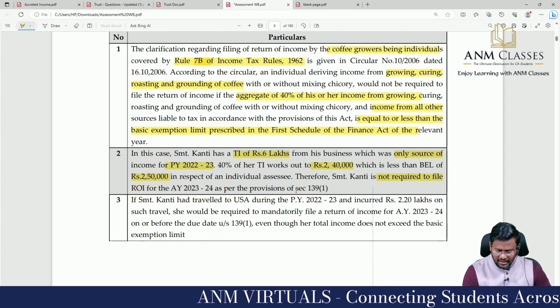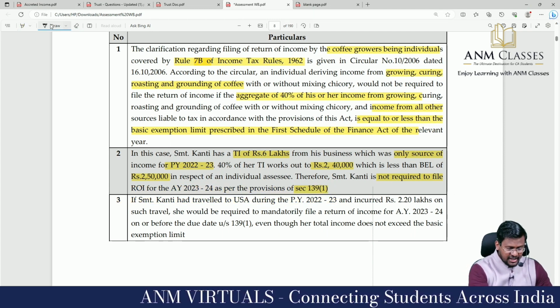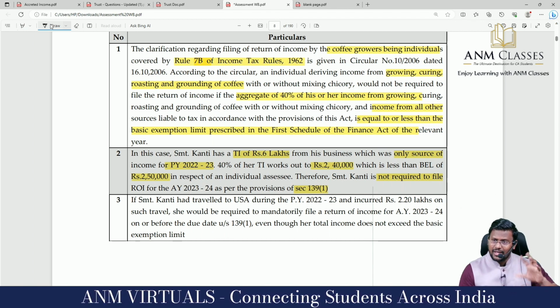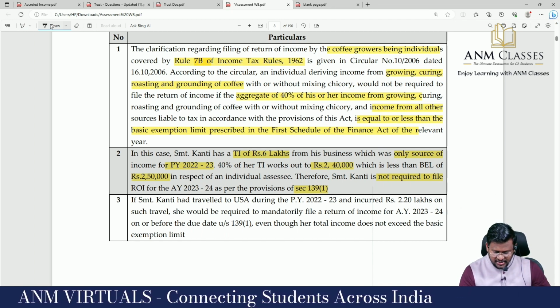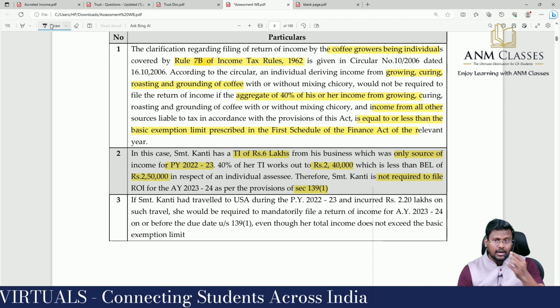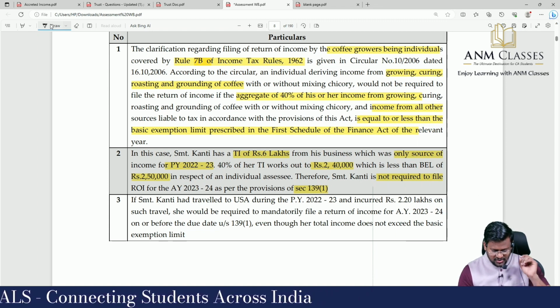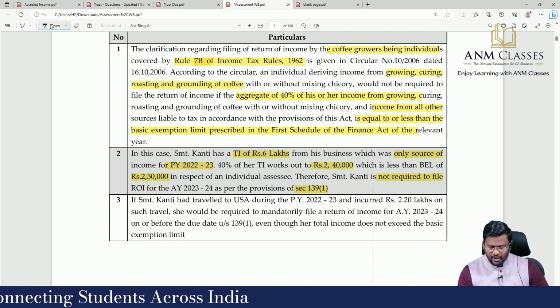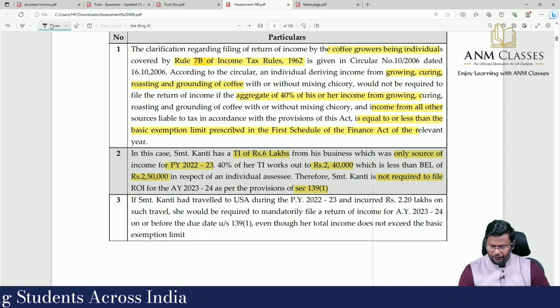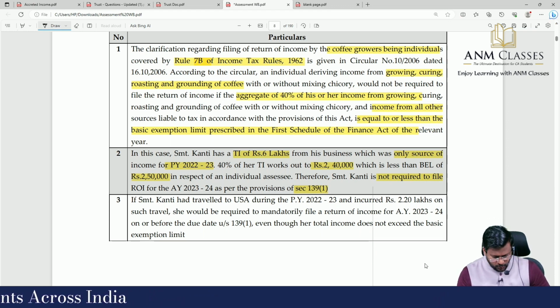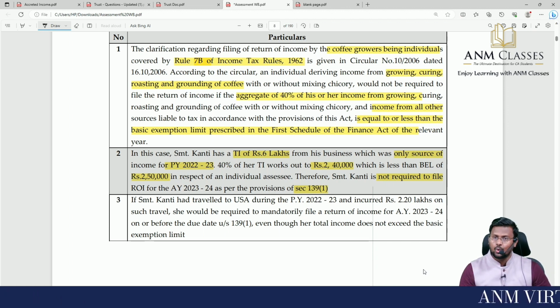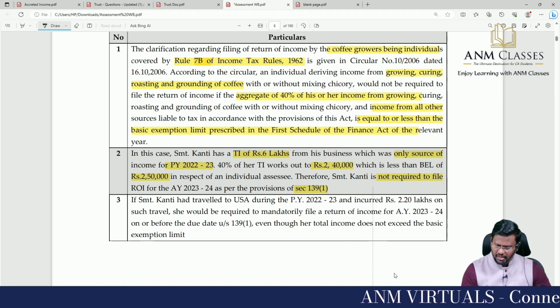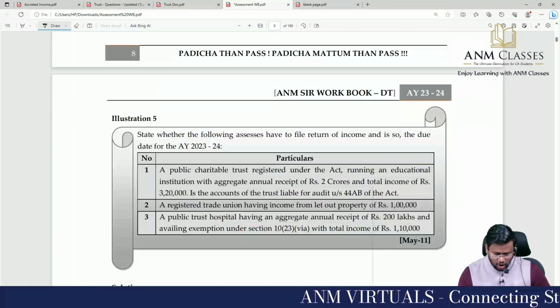Sir, if Srimati Kanti had travelled abroad during the previous year 22/23 and incurred 2.2 lakhs on such travel, would she be required to mandatorily file a return of income for assessment year 23/24 before the due date under section 139 subsection 1, even though her total income does not exceed the basic exemption? She is compulsorily liable to file the return of income.